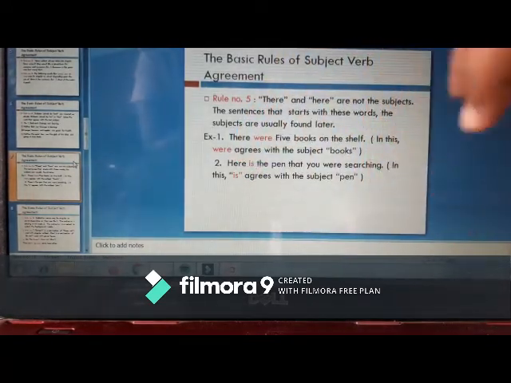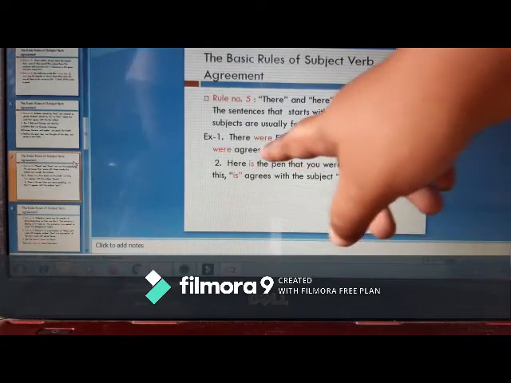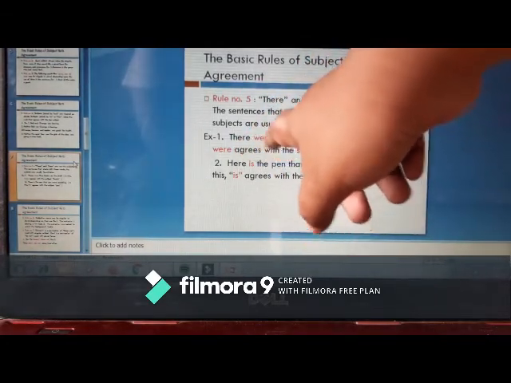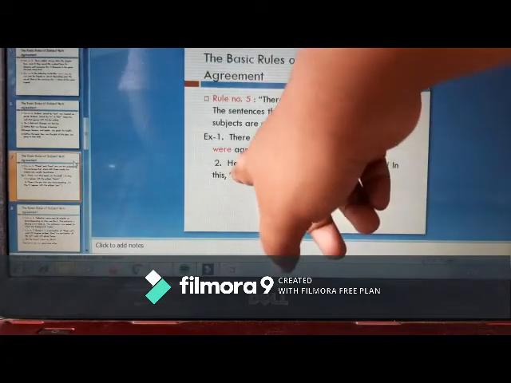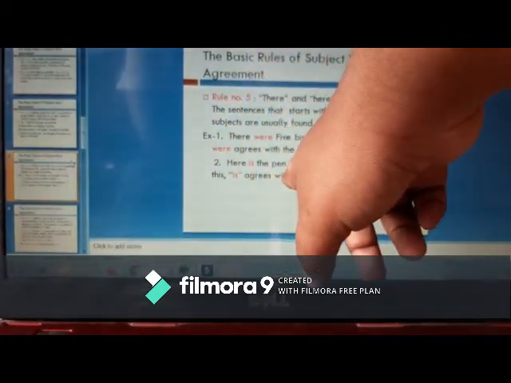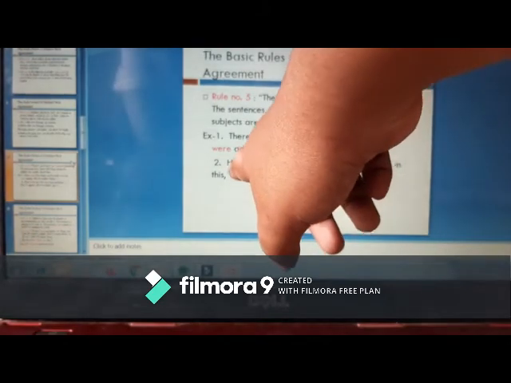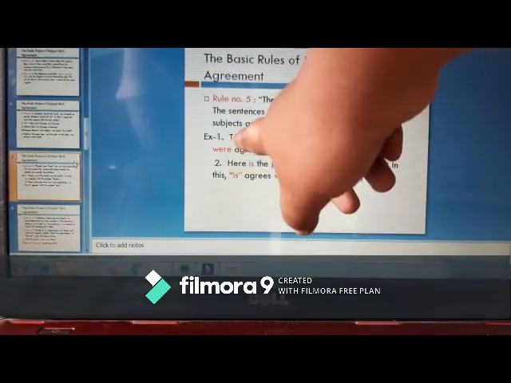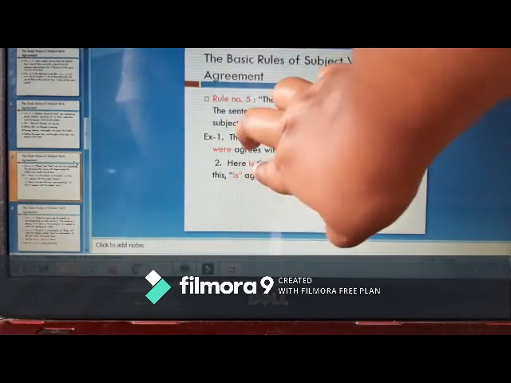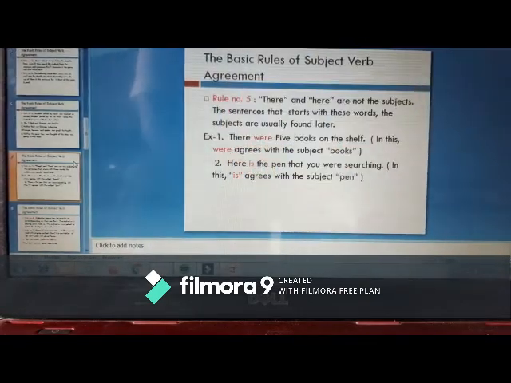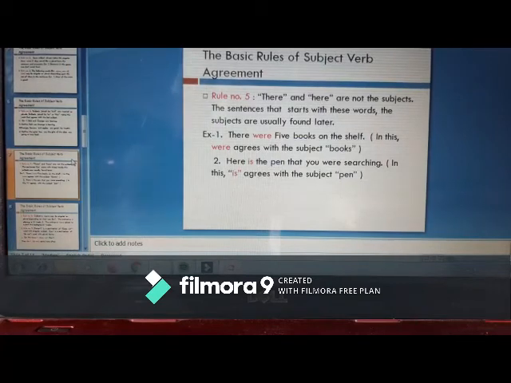Here we can see that the auxiliary verb agrees with this subject, and the same for Here is the pen that you were searching. Even though the sentence starts with there and here, we will not consider them the subject. Read the sentence further and find out what the subject is, what the thing we are talking about is. Keep it in mind.